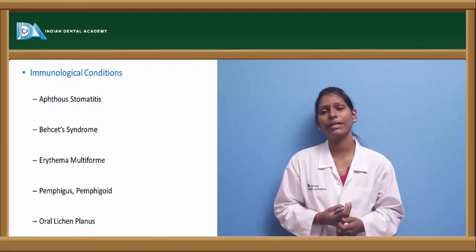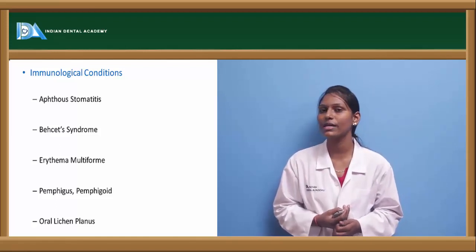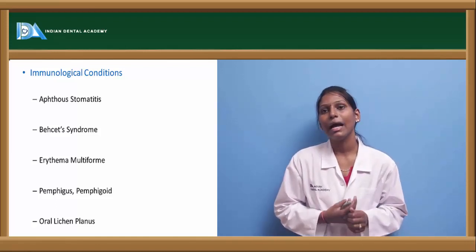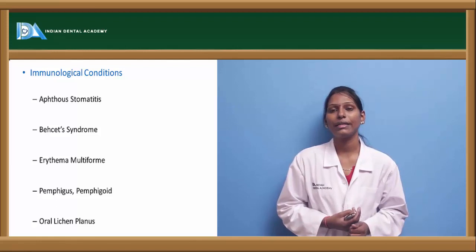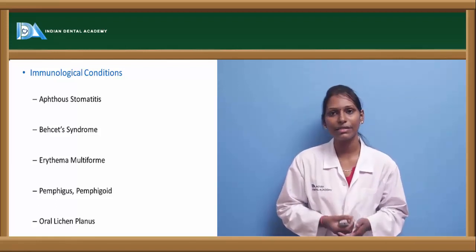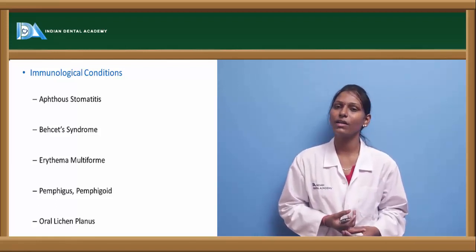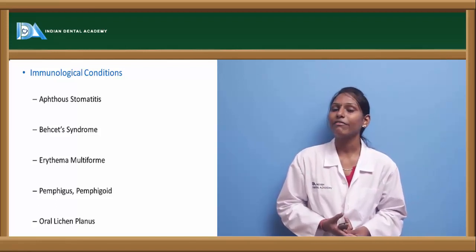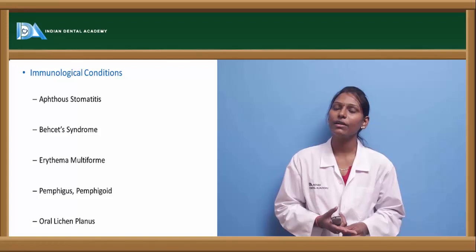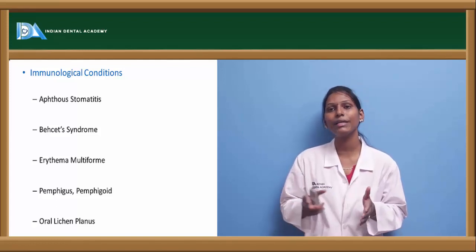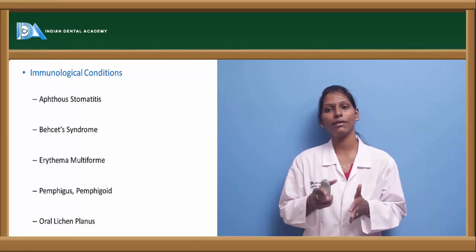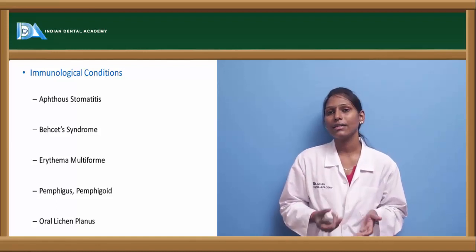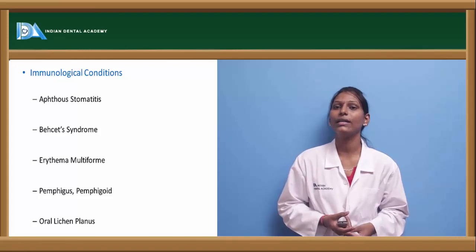These recurrent aphthostomatitis usually occur on non-keratinized mucosa, especially on labial mucosa, buccal mucosa and the vestibular region. In case of minor recurrent aphthostomatitis, usually the ulcers are less than 1 centimeter in size and they heal within 7 to 14 days, and they heal without scarring. In case of aphthostomatitis major, they are usually larger in size and the healing period also is longer. It will almost take up to 3 months for the lesion to heal.